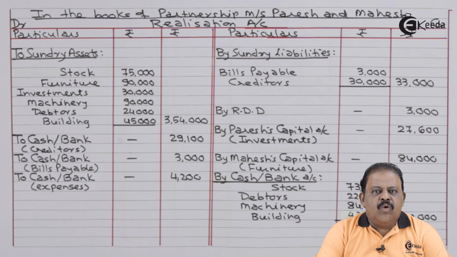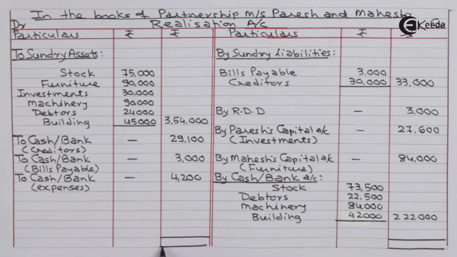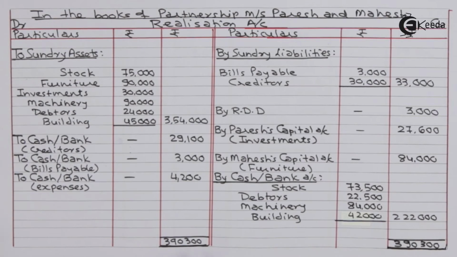Now the last stage is closing all the accounts. Let us start with realization account. Debit 3,90,300. This is the total, which is higher than credit. So the same total is recorded on both sides. Here there is a realization loss amounting to rupees 20,700.